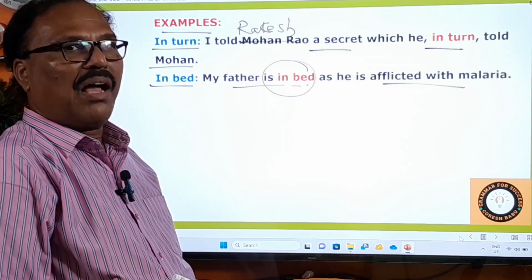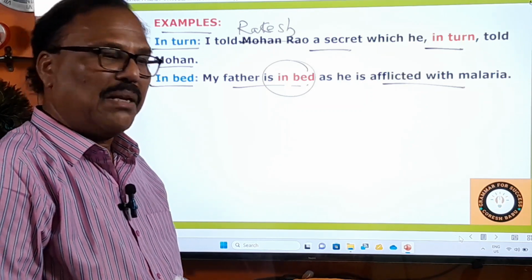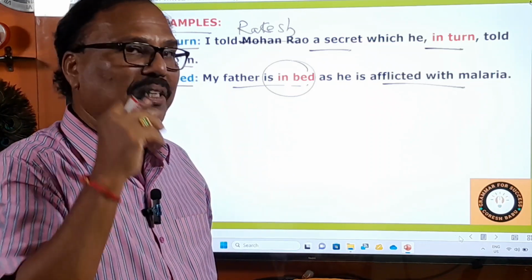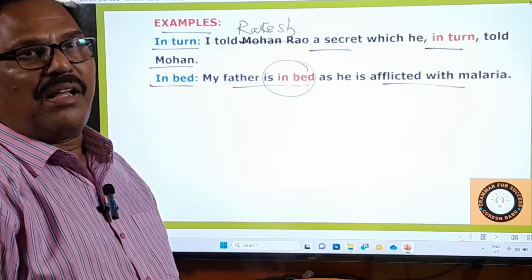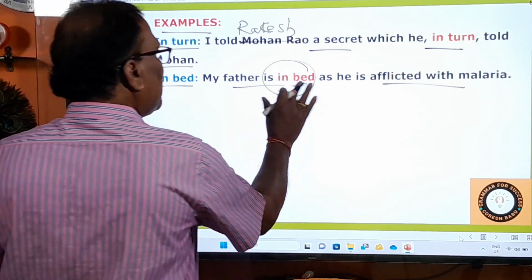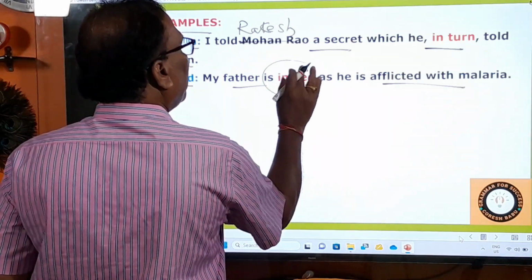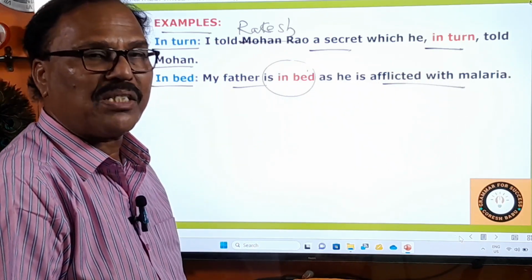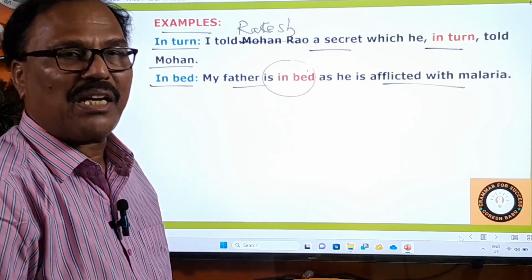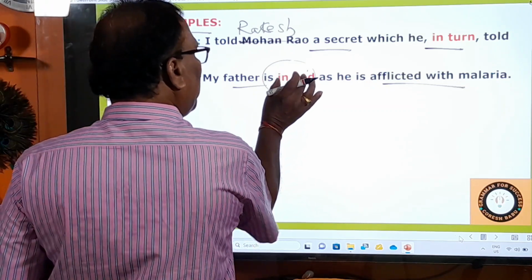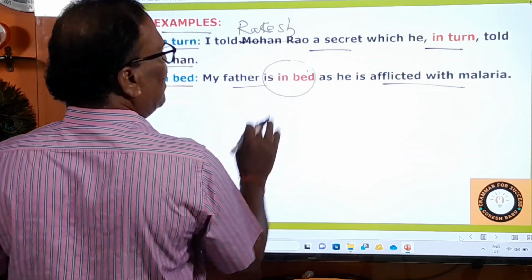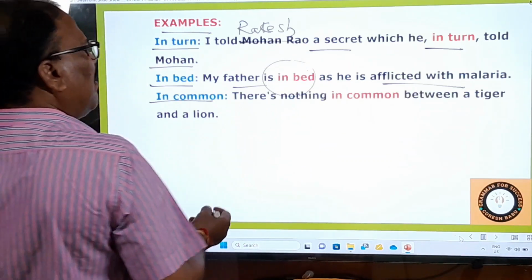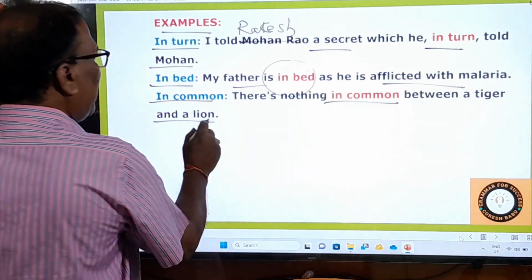One meaning, I was in bed till 9 o'clock. In bed has two meanings. Practically, literally, the literal meaning is I was in bed. Generally, this in bed is used if you are afflicted with some kind of disease. So he has been in bed for so many months because of malaria, because of tuberculosis, because of cancer. He was in bed. In bed means bedridden. That is the meaning of this one. Okay, and then comes in common. In common, there is nothing in common between a tiger and a lion.